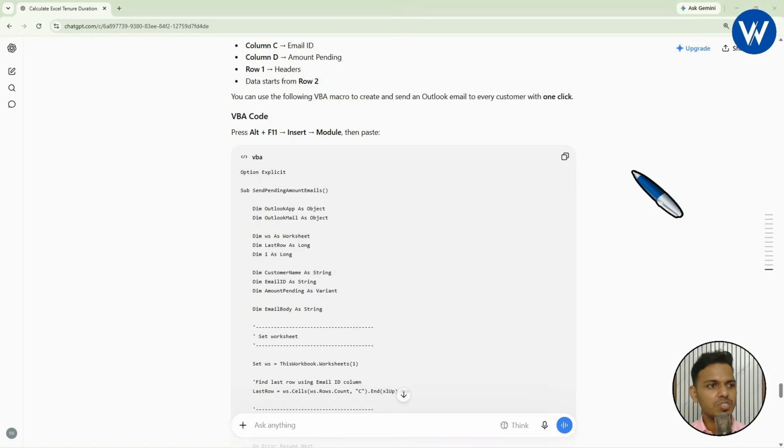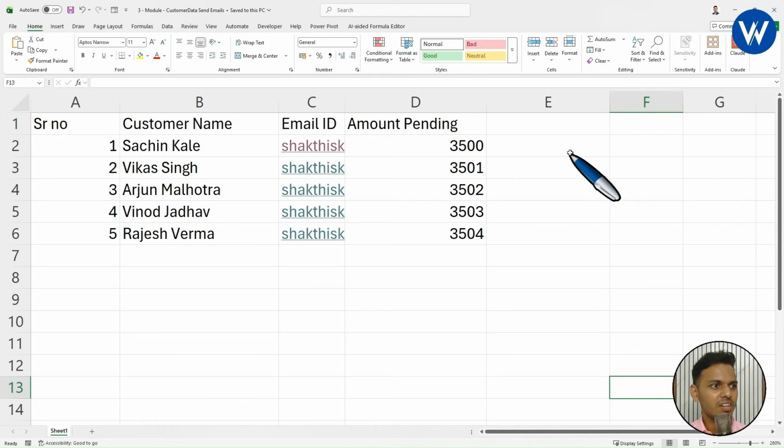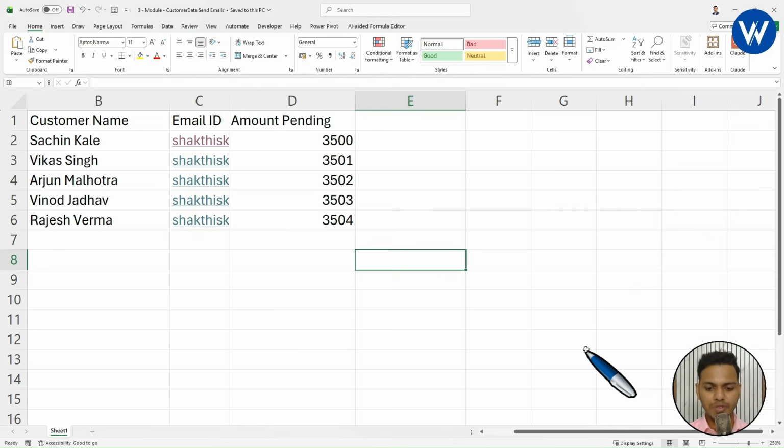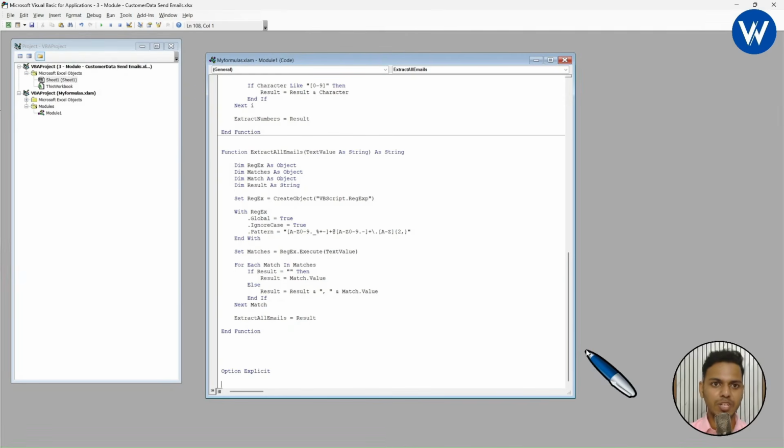Now let's go to ChatGPT. I will copy the VBA code. Let's open Excel and see the power of this. We can automate our task. Let's open the VBA window, press Alt F11 on the keyboard.